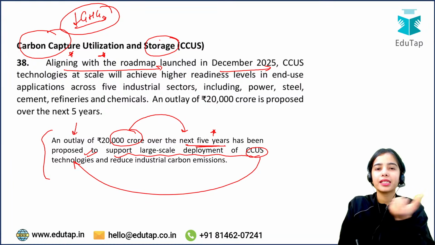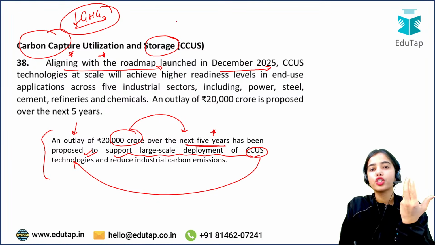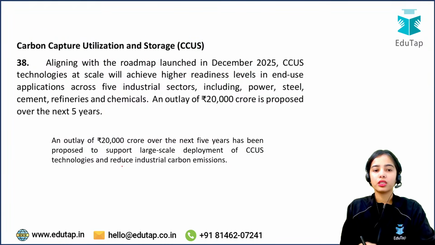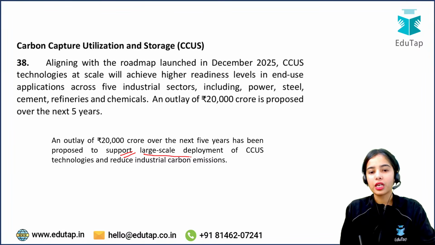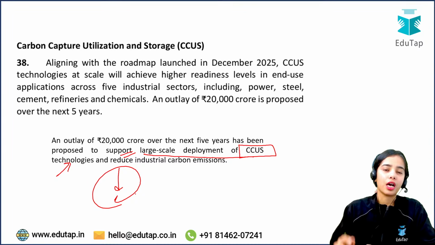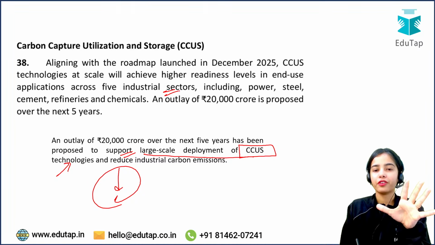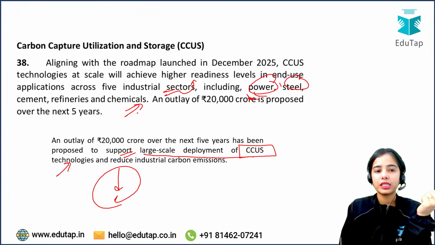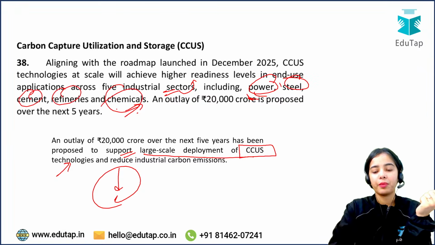If the gases cannot be cleaned or utilized, there is a requirement of storing them so that they are not released to the environment. The support will be provided by the government to reduce industrial carbon emissions. Particularly 5 industrial sectors have been identified: power, steel, cement, refineries and chemicals.